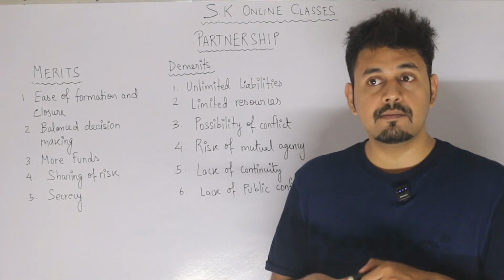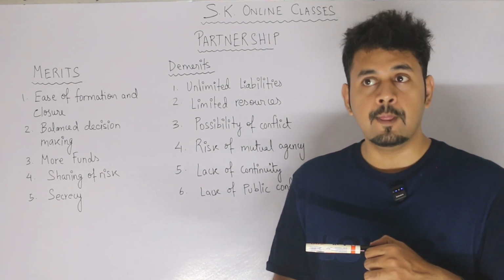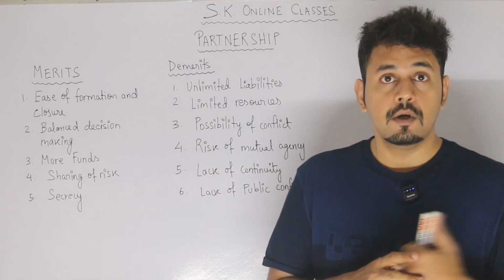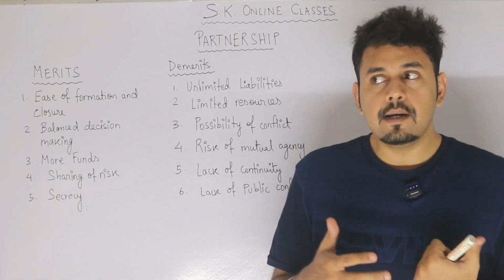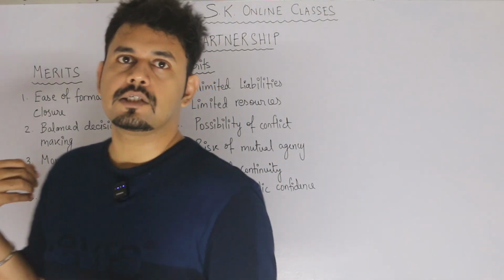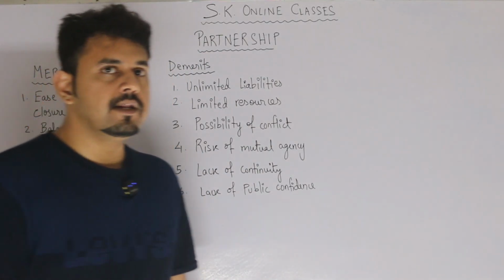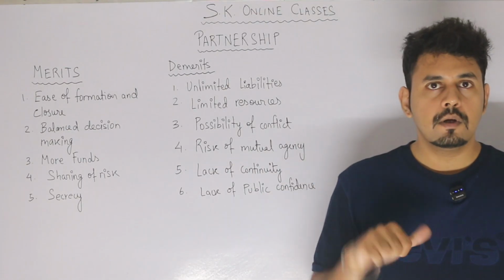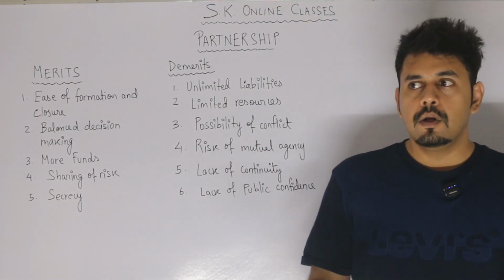Maximum work is being done by some people and minimum by somebody, but still that person is getting the profit. So the other partner may think, I am the one running the entire show and my partners are just taking the money. They are not doing anything. If I do this business on my own, the entire profit will come to me. This is one of the reasons.